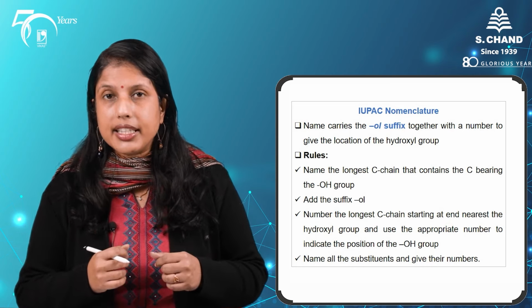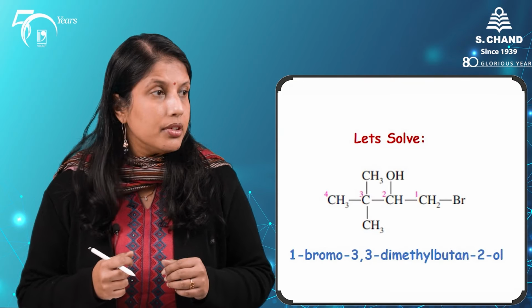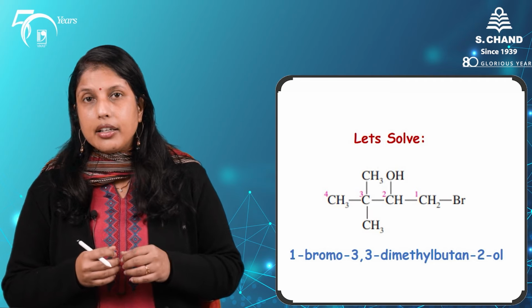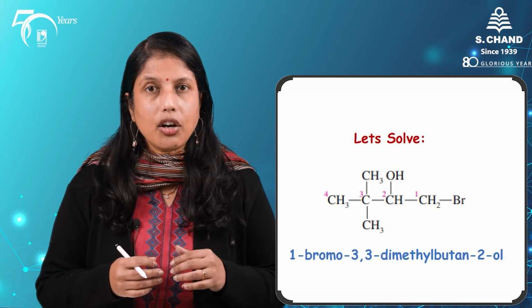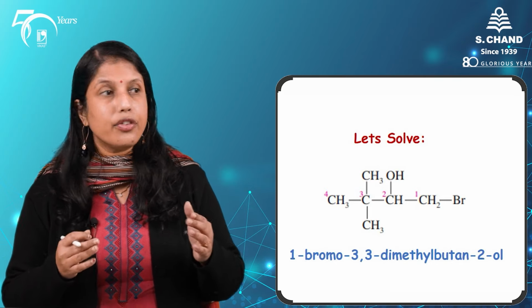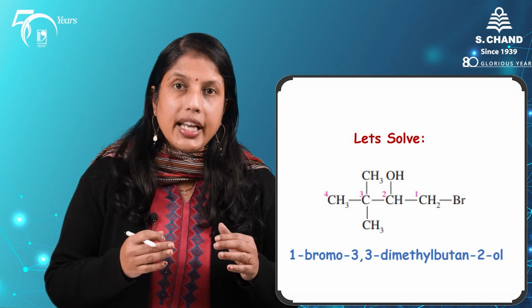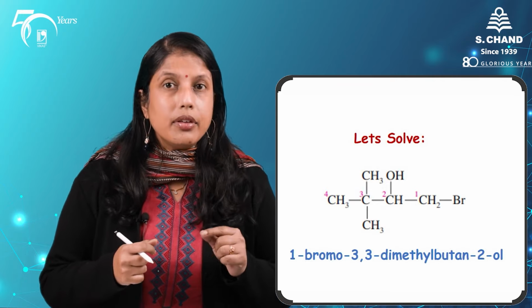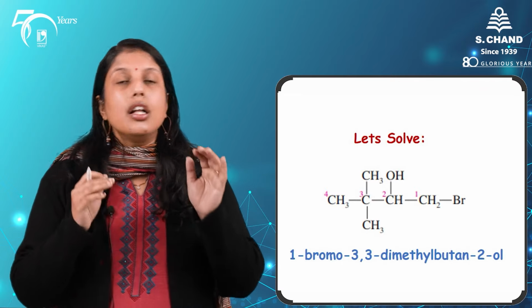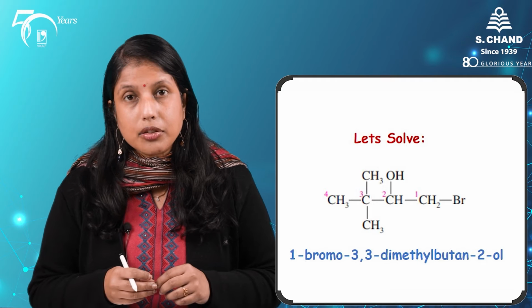So let's do an example. Here I have a molecule for you. How do we do the nomenclature? First we identify the longest chain. We notice it's a 4 carbon containing chain. So the root name is butanol. The carbon on the second position contains the hydroxyl group.